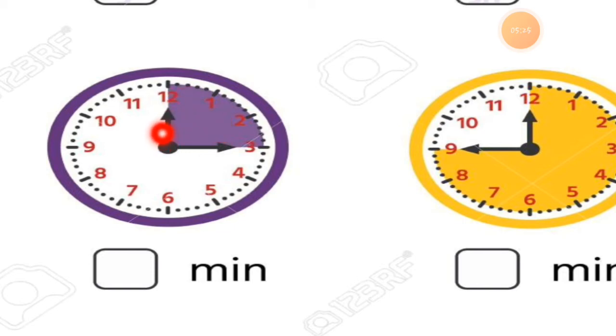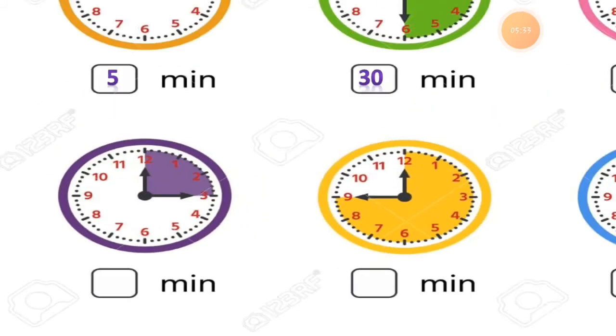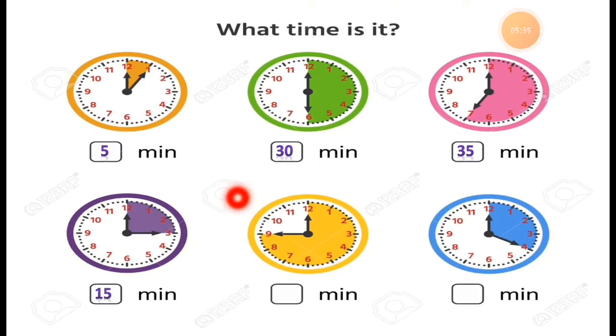As you know, 12 to 1 is 5 minutes, 12 to 2 is 10 minutes, and 12 to 3 is 15 minutes. How many minutes is it? 12 to 3 means 15 minutes.